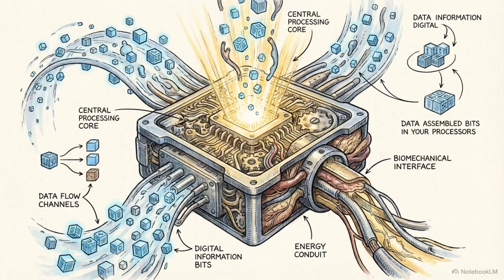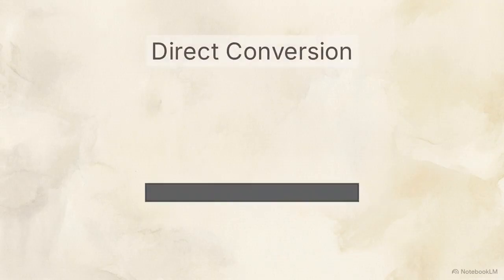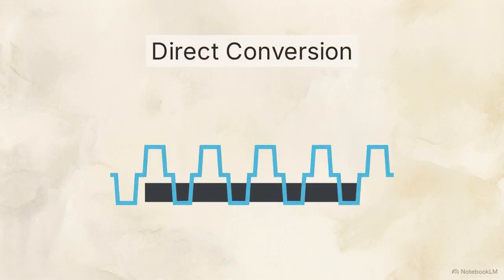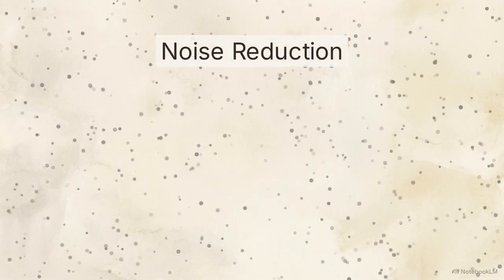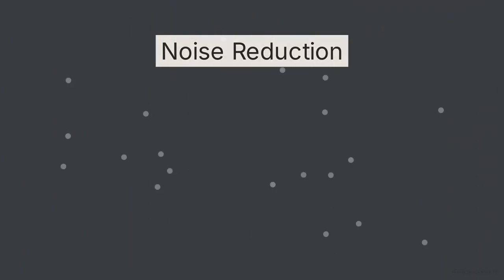Deep learning models are bottlenecked by the quality of the input imaging data. Better software requires better hardware. The next leap in hardware is photon counting computed tomography, or PCCT. Photon counting CT is an imaging technology that directly converts individual X-ray photons into electrical signals to create high-resolution images. By counting individual photons, PCCT eliminates much of the electronic noise found in conventional scanners.